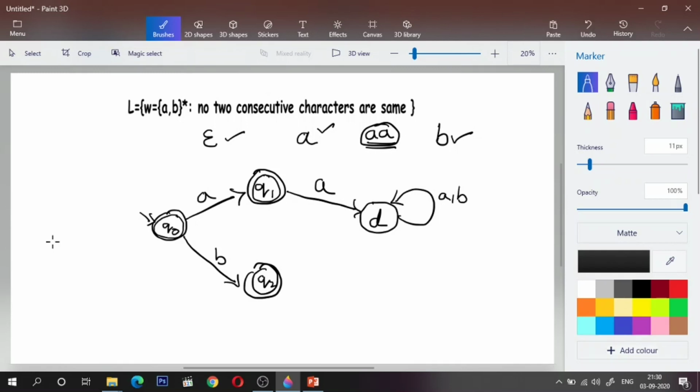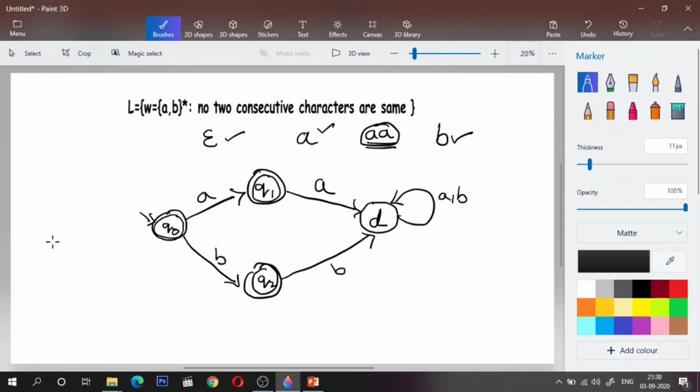And the same is applicable to Q2. Q0 upon B, I'll go to Q2, and Q2 upon B, if I get B once again, then I'll go to the dead state, which should be rejected, right? Okay, so that is our solution so far.